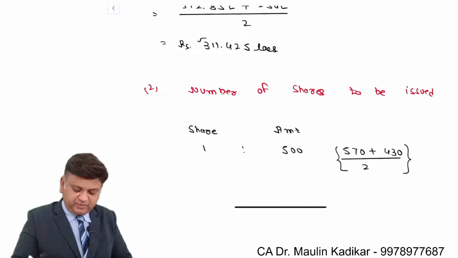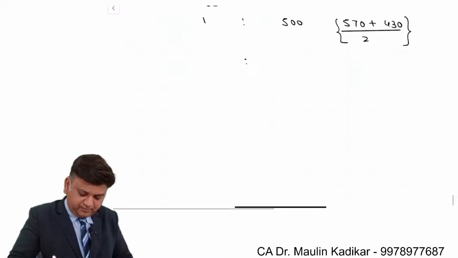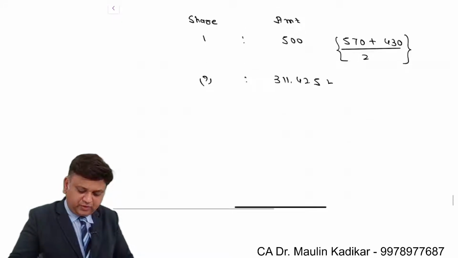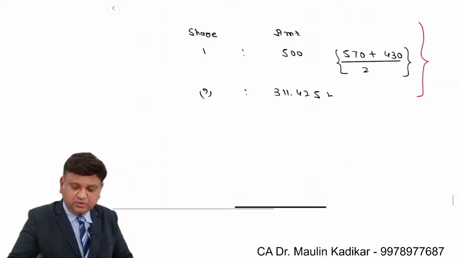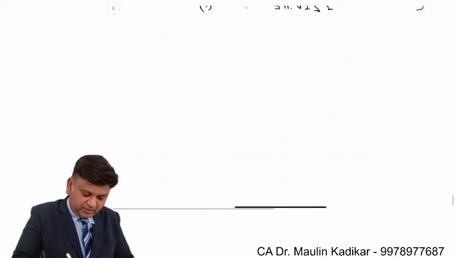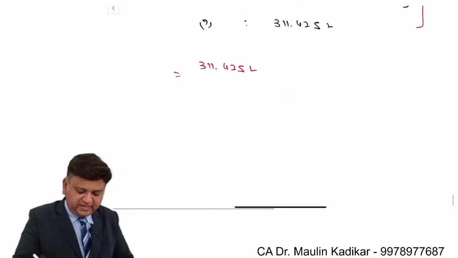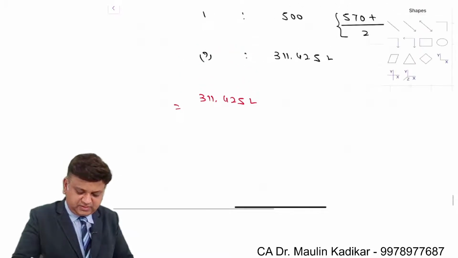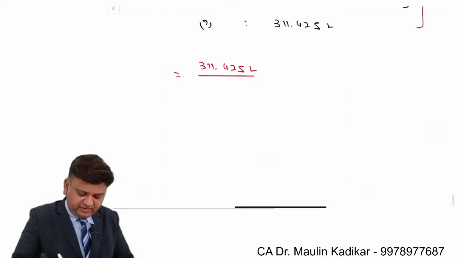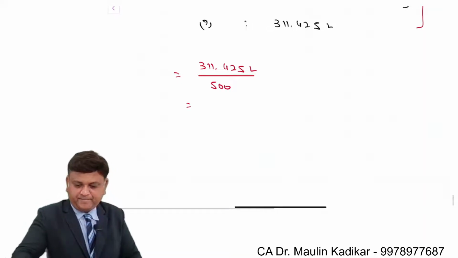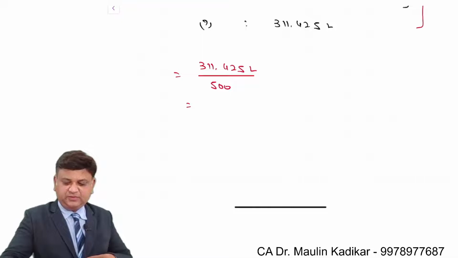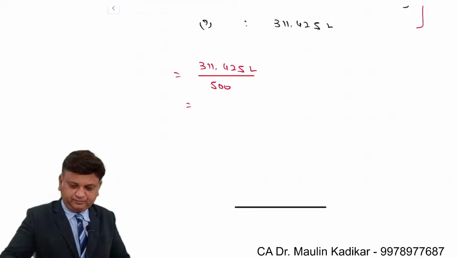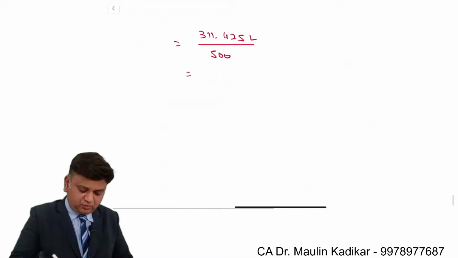The consideration to be discharged is 311.425 lakhs. So the number of shares to be issued is 311.425 lakhs divided by 500. That is 62,285.